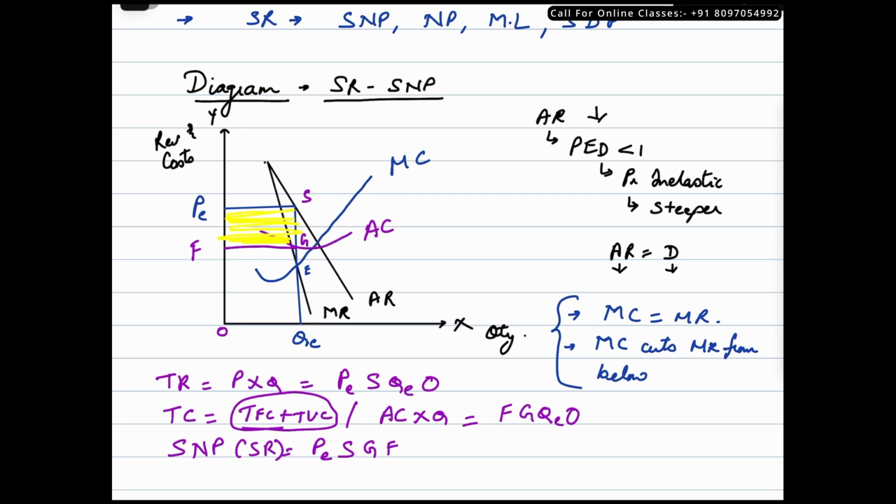If he wants to limit the quantity that he's producing, let us say he wants to produce only this much, then he might want to come and touch the average revenue curve over here, and this is what he would charge for this new quantity. So here it is reduction in quantity but an increase in the price. So a monopolist will be able to either control the price or the quantity, not both. Okay? I hope you have now understood how the supernormal profit under a monopoly for short run would look like.